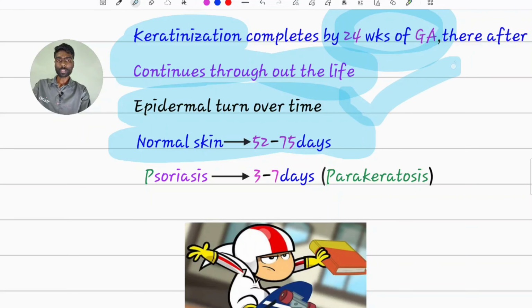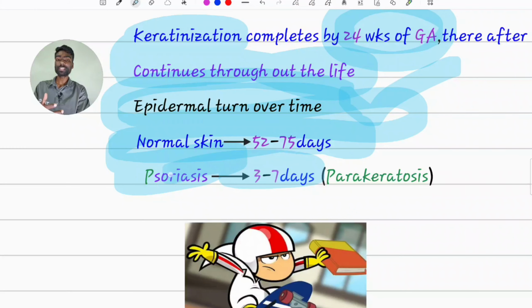What does this epidermal turnover time mean? It means from the birth of a keratinocyte, its entire journey through all the layers and then ultimately shedding off from the skin surface. This time taken is called epidermal turnover time. Whereas in psoriasis, it is entirely in contrast. Within 3 to 7 days, it will finish.